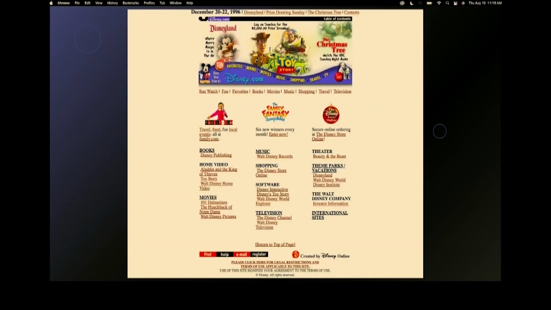So let's go back a little bit. Let's go back to when the internet first started. Some of us were there, some of us were probably not. But this is actually a pretty decent website from back in the 90s, and it's Disney, of course, right? Disney's going to do things right. But it's pretty basic compared to what websites look like now, I would say. One image, lots of text.